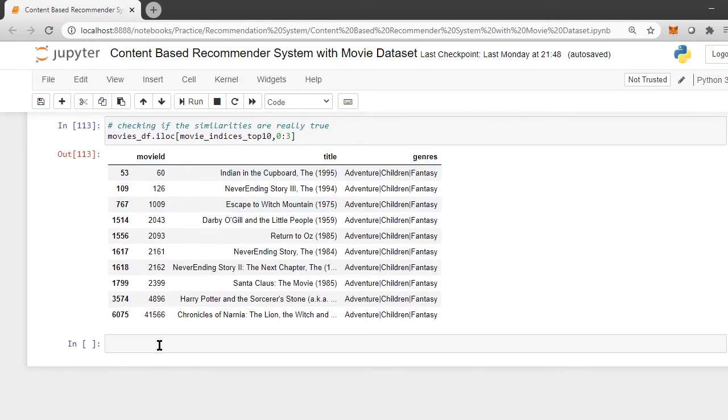And what is the genre of these movies? Adventure, children and fantasy, which is exactly similar to what Jumanji was. So we can see that the recommendation system is working. It is recommending movies to the users based on similar genres, as we saw in the example of Jumanji.